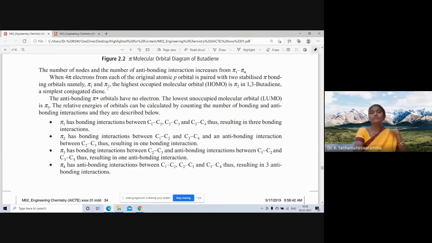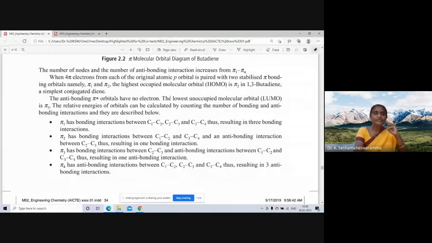The highest occupied molecular orbital is pi 2 in 1,3 butadiene, the simplest conjugated diene. The anti-bonding pi star orbitals have no electrons. The lowest unoccupied molecular orbital is pi 3.